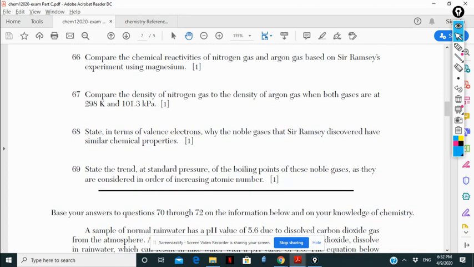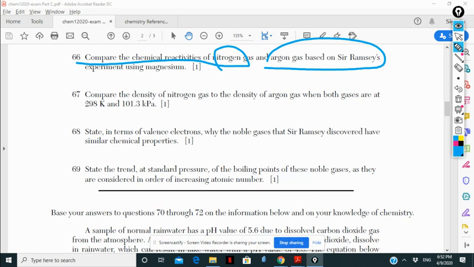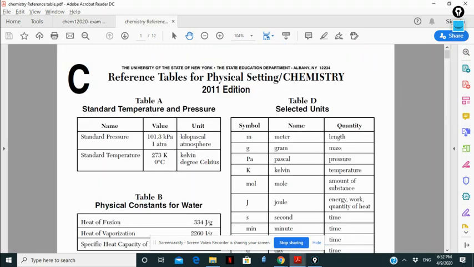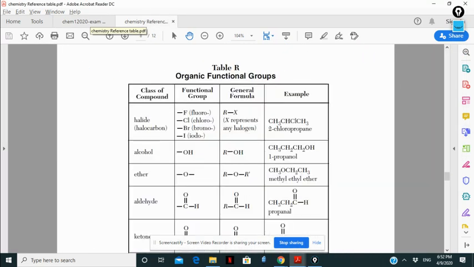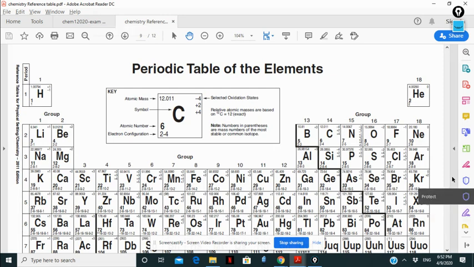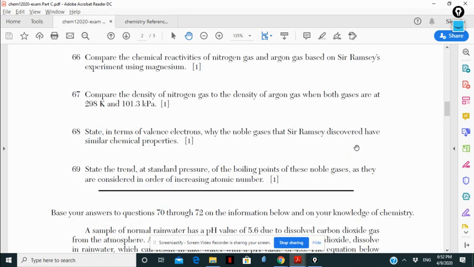So compare question number 66. Compare the chemical reactivity of nitrogen and argon based on Sir Ramsay's experiment. Without looking there, if you're looking for the reference sheet, argon is here. That's a noble gas, so it doesn't participate in the reaction, while nitrogen is a non-metal gas, so it's participating in the reaction. What does it mean? Nitrogen is more reactive than the argon.